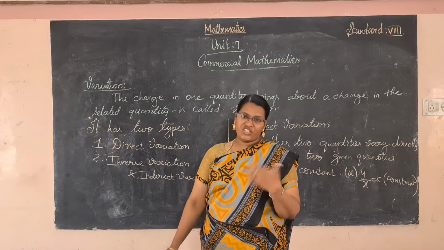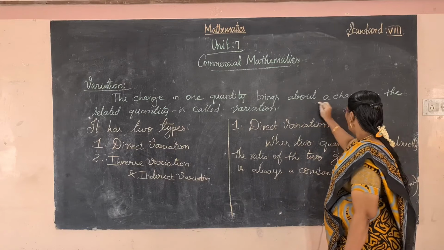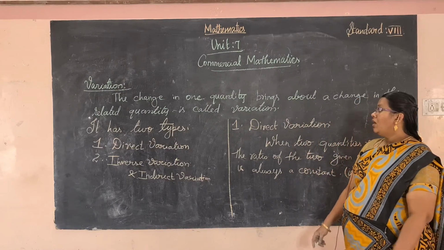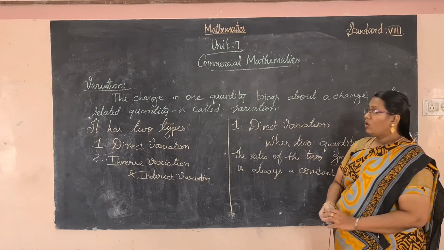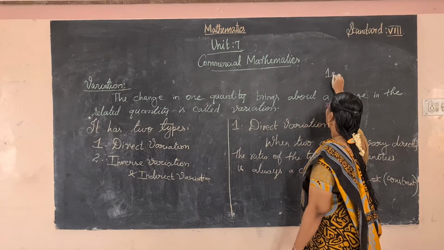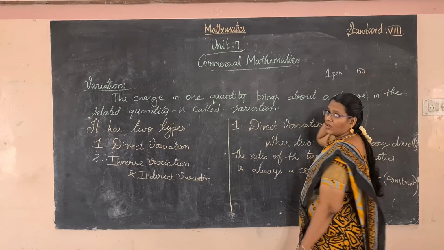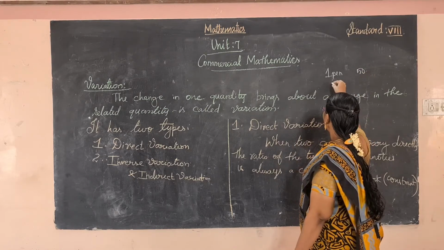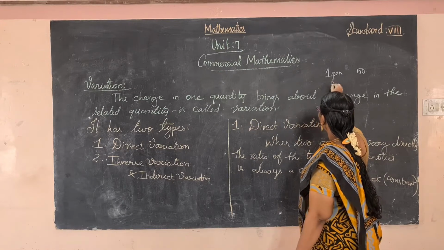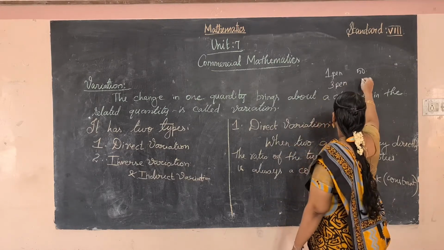Variation means varying, change. A change in one quantity brings about a change in the related quantity; this is called variation. For example, I have bought one pen. The cost of one pen is 50. After that, we buy 3 pens.